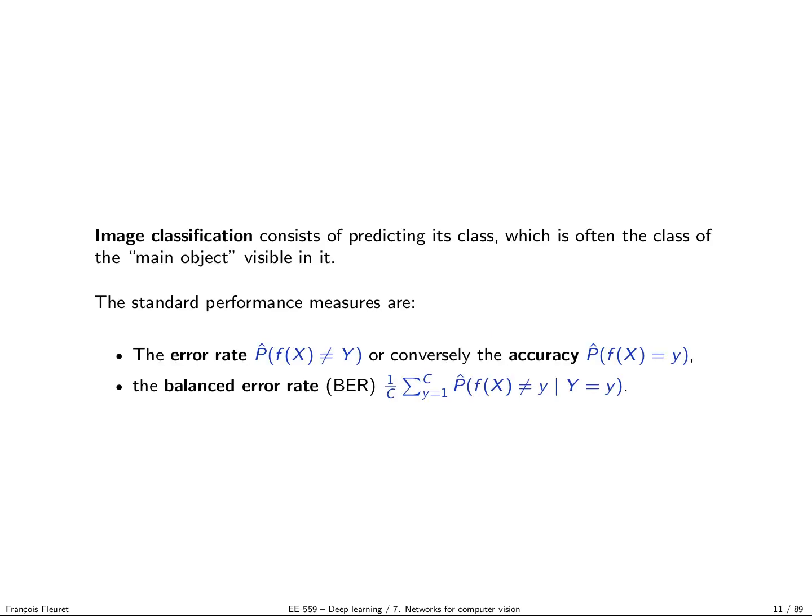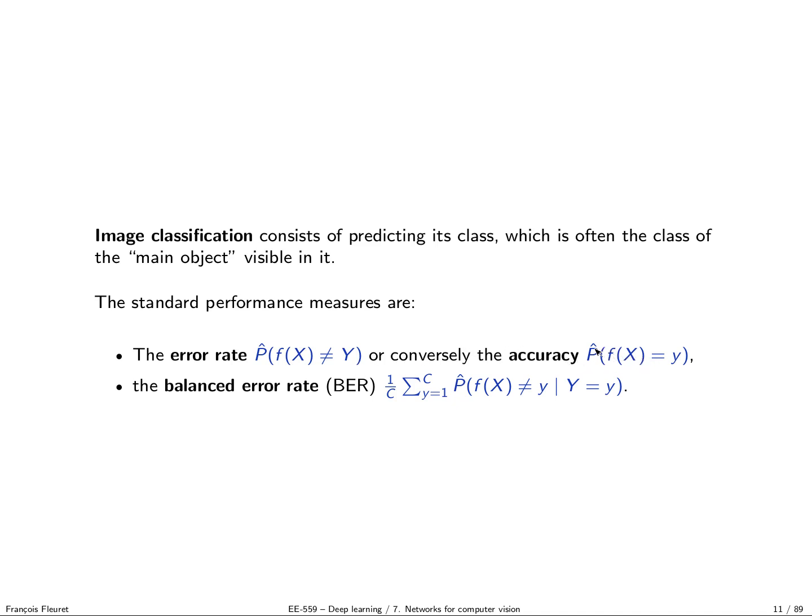So let's go quickly through the tasks and the performance measures we can use to assess how well we are doing. In image classification, we simply want to predict a finite value given the signal. This is, for instance, MNIST or CIFAR. In which case it's reasonable to compute as a performance measure simply the error rate, which is the empirical probability to be wrong, so that the class you predict is not the correct one, or conversely the accuracy, which is the probability to be correct.